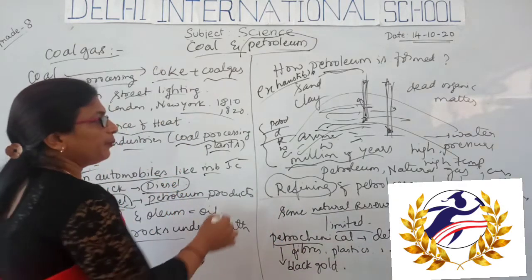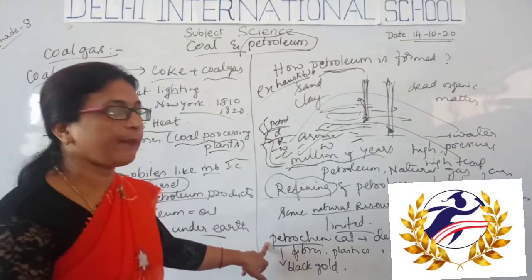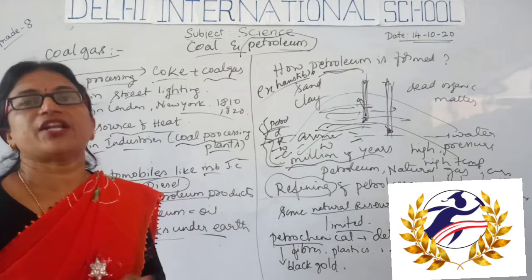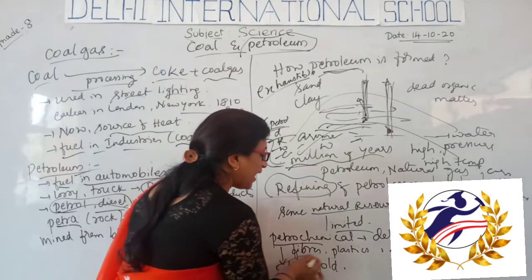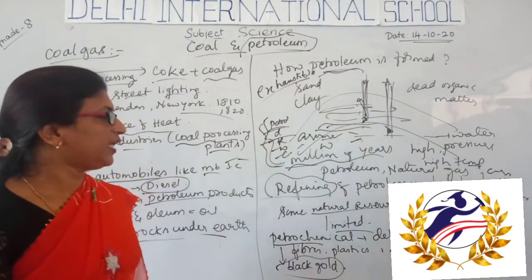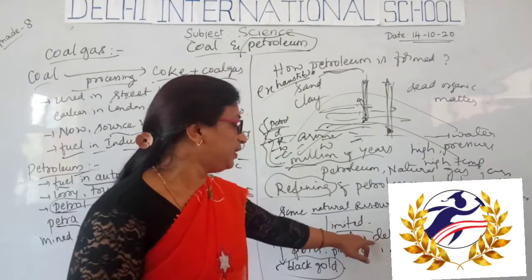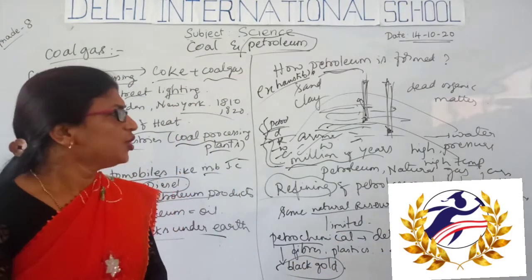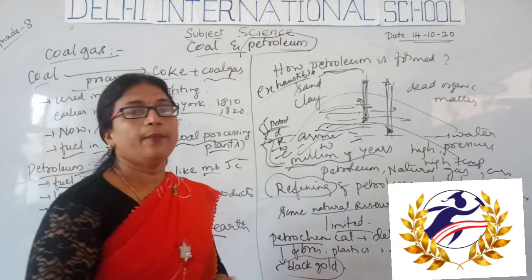The different products obtained after refining are called petrochemicals. Because of their so much commercial use, petroleum is also called black gold. These petrochemicals are used to manufacture detergents, fibers, plastics, fertilizers, dyes and whatnot. So much commercial advantage comes from petroleum, that's why it is called black gold.